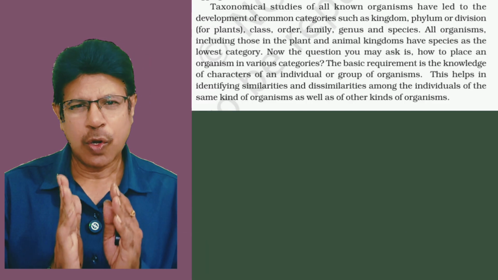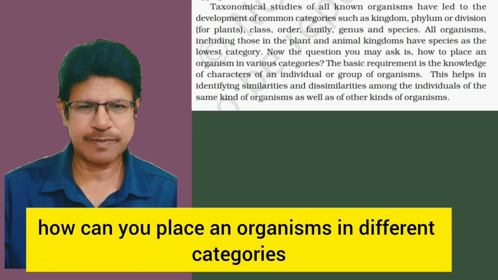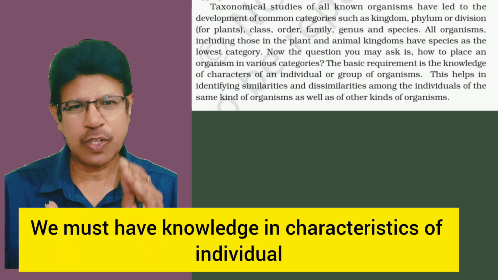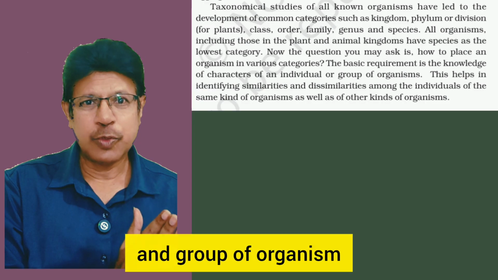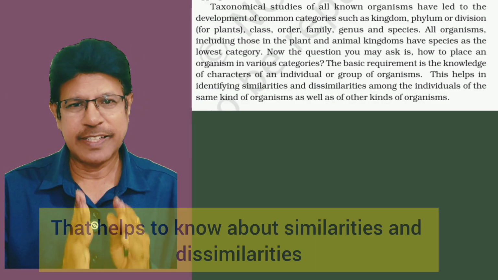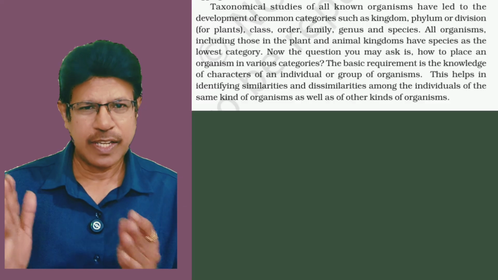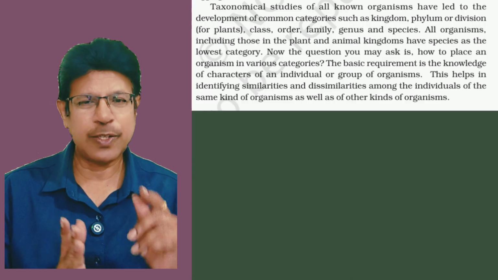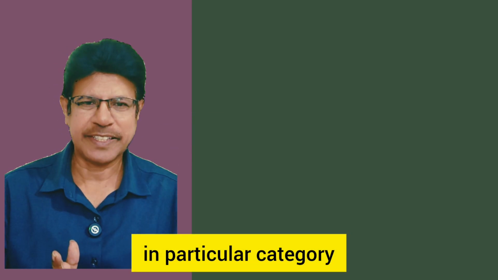Next, how can you place an organism in different categories? It is not the job of an ordinary person. We must have knowledge of the characteristics of individuals and groups of organisms. That helps to know the similarities and dissimilarities among the same or different organisms. Then only is it possible to place an organism in a particular category.